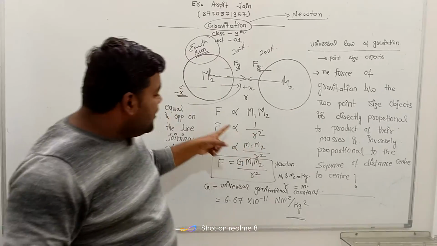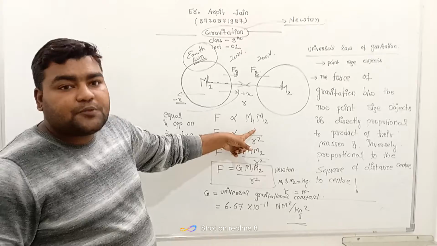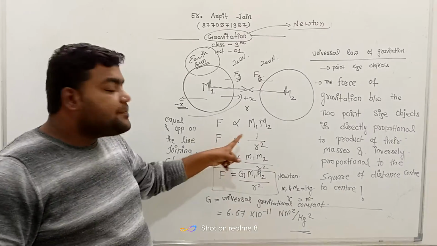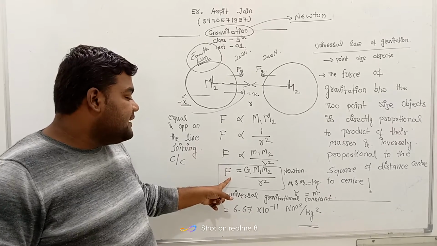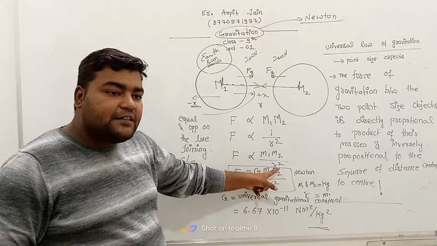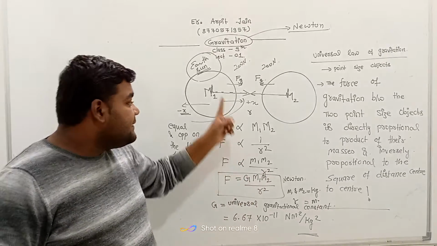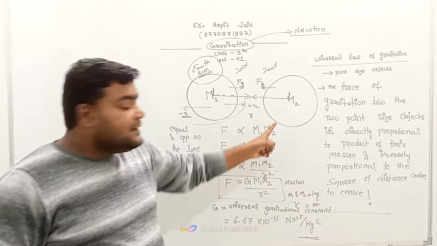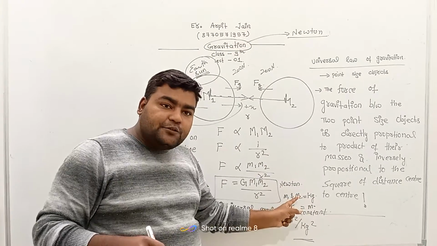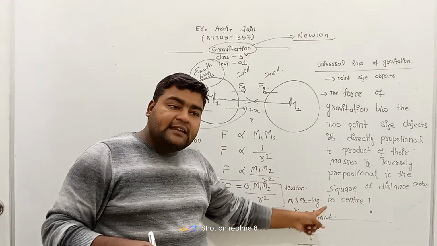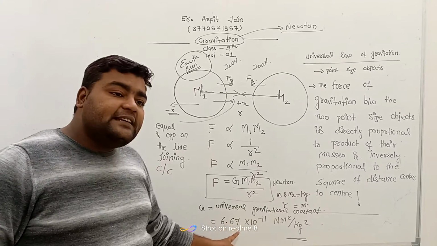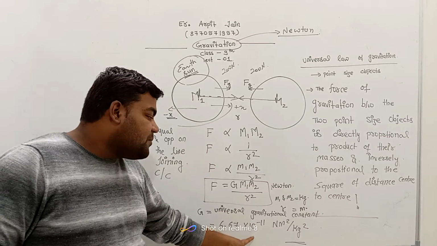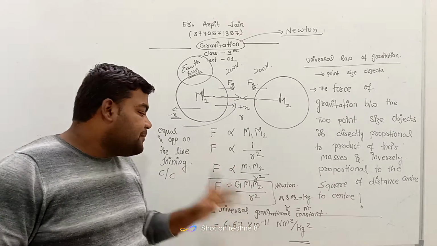Now according to this law, force is directly proportional to the product of masses, inversely proportional to the square of distance, and the force will come F equal to capital G m1 m2 by r square. The distance should be center to center. Unit of force is Newton. Masses will be in kg. Distance should be in meter, and value of G is 6.67 into 10 power minus 11 Newton meter square per kilogram square.